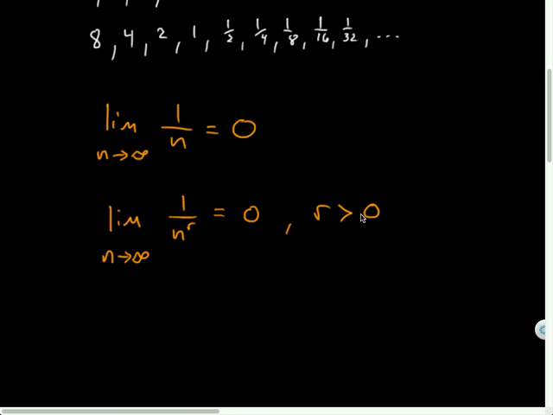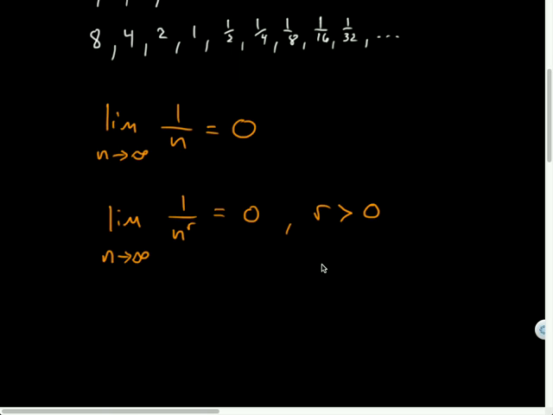Oddly enough, even if r is a fraction, like 1 over the square root of n, even the square root of those numbers, like square rooting infinity, is still going to be infinity eventually. It's not going to be able to really slow it down.